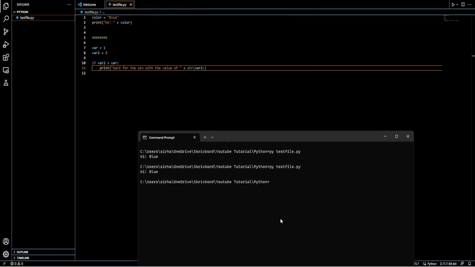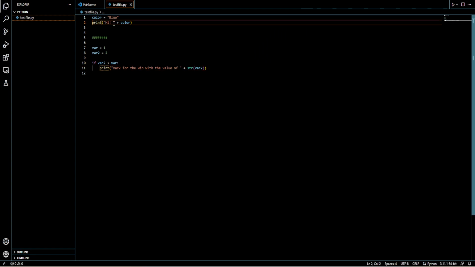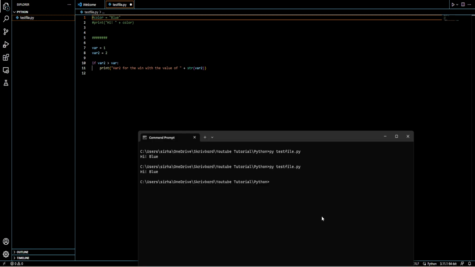So if we run this now, test file dot py, it will say var2 for the win the value of 2.